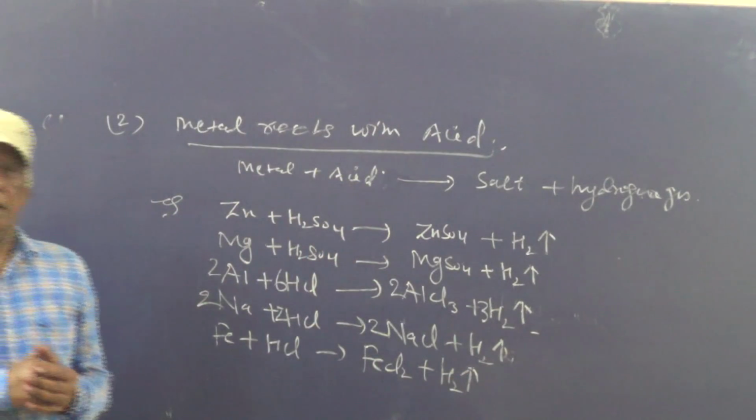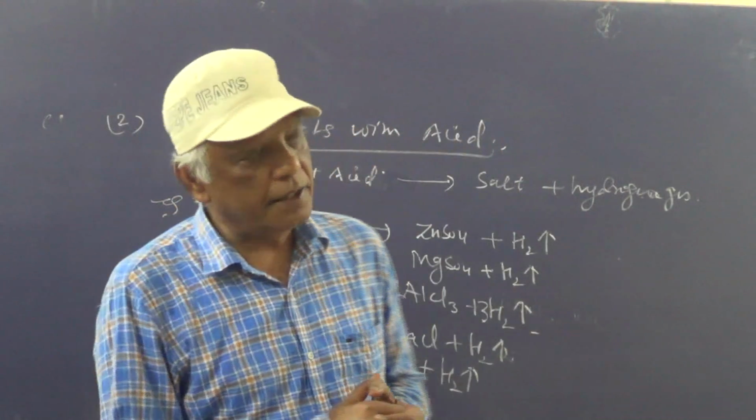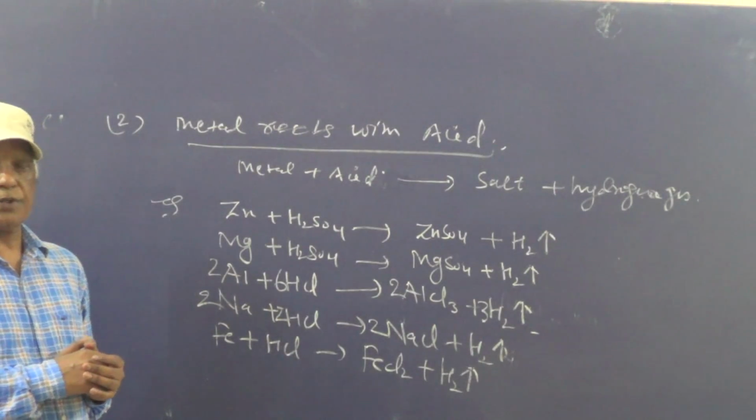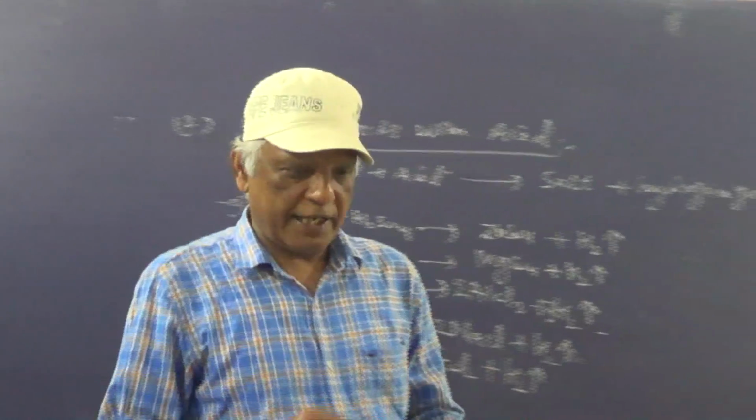Metals like copper do not react with dilute sulfuric acid, and gold, silver, platinum metals also do not react with acid.